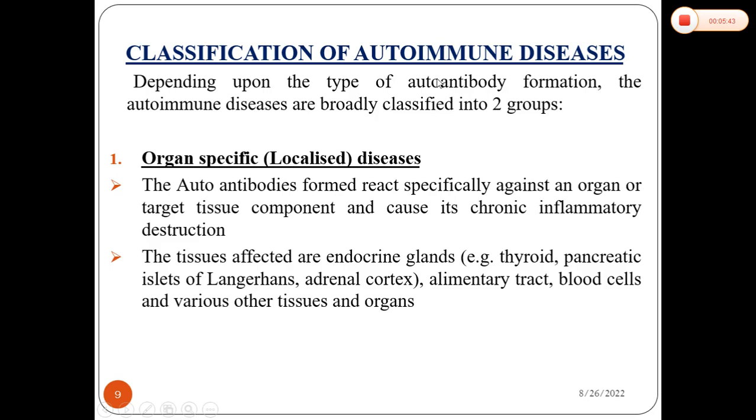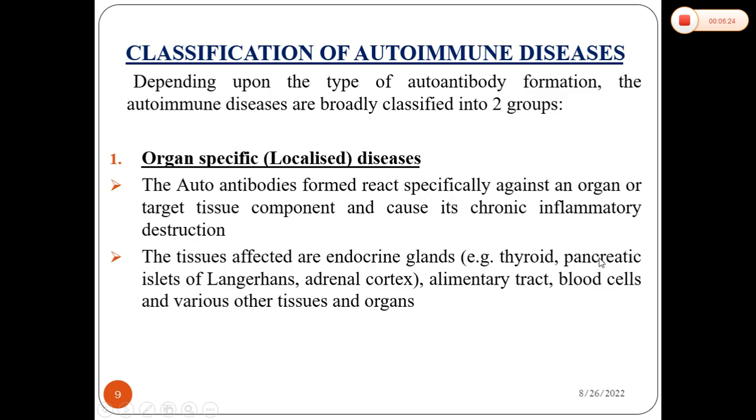Next is classification of autoimmune diseases. The autoimmune diseases may be broadly classified as organ specific or localized, and non-organ specific or systemic diseases. In the organ specific one, the autoimmune reactions target a particular organ only, but in the other case that may affect any organ, although the starting point may be a particular tissue, it may spread to other areas also. In the case of organ specific, the best example is the thyroid gland, in which there is autoimmune hyperthyroidism or hypothyroidism that will result in symptoms related to the thyroid gland only.